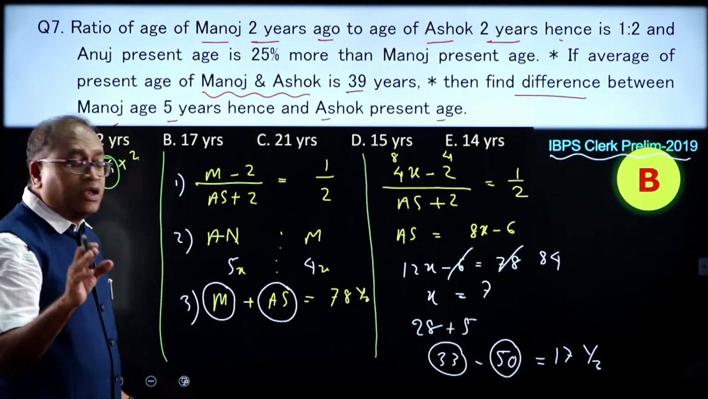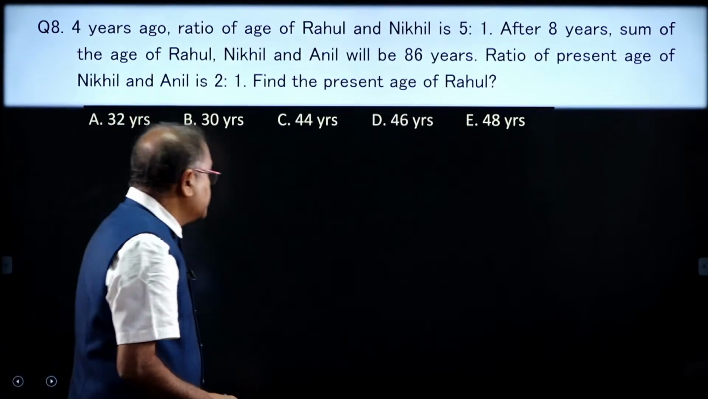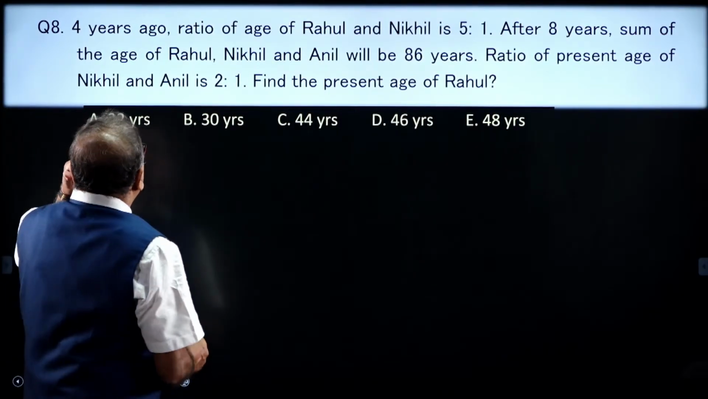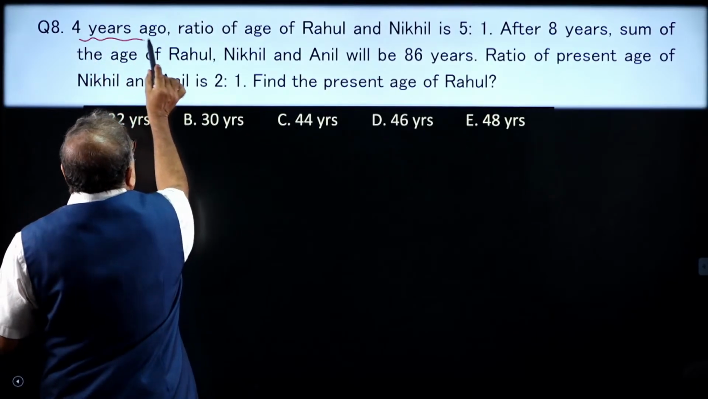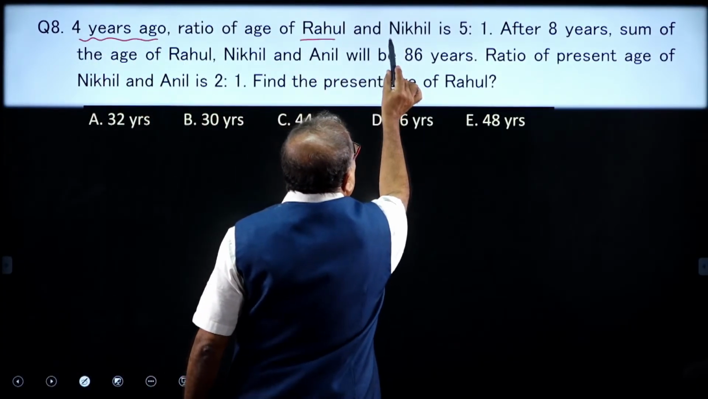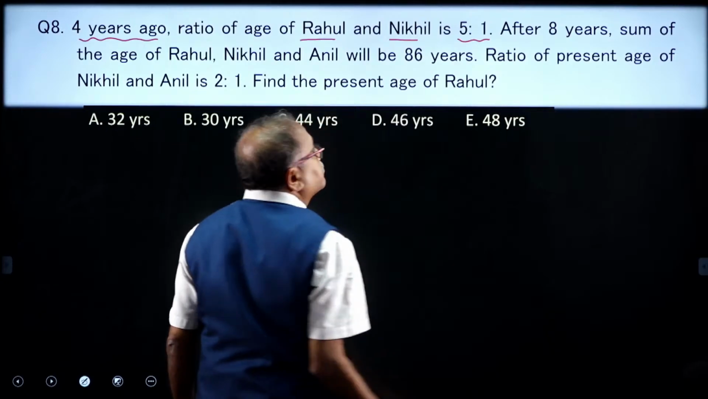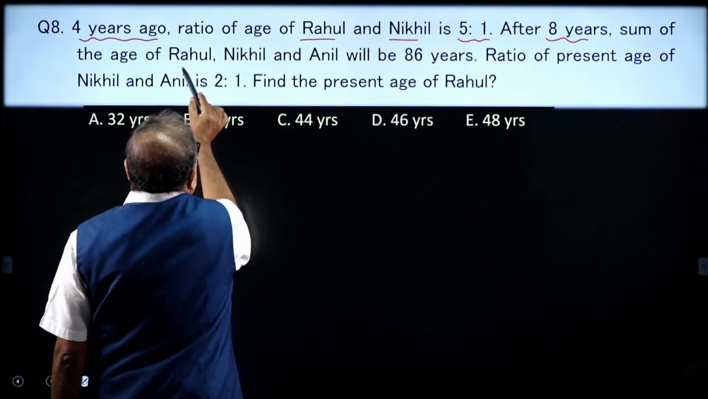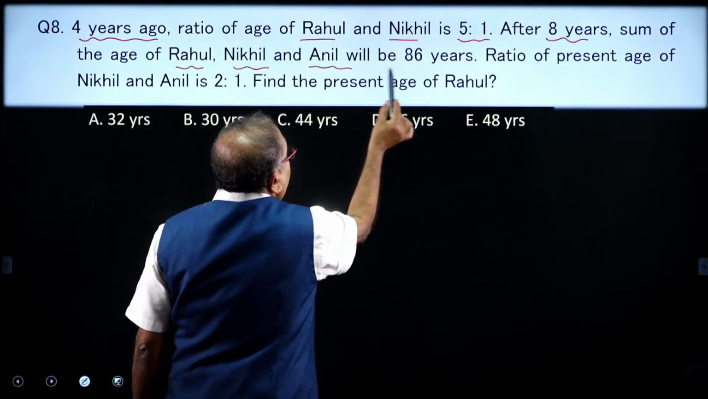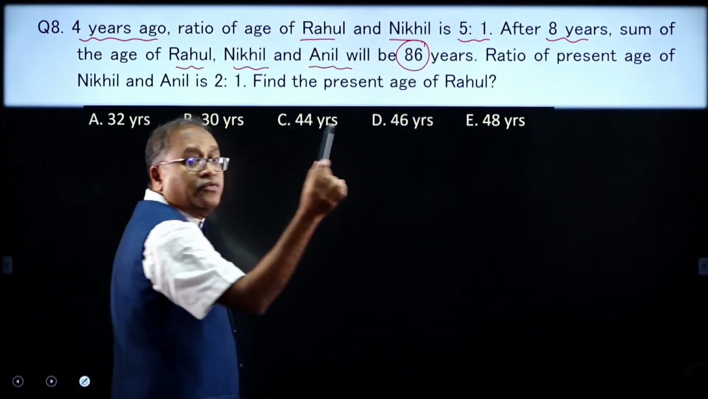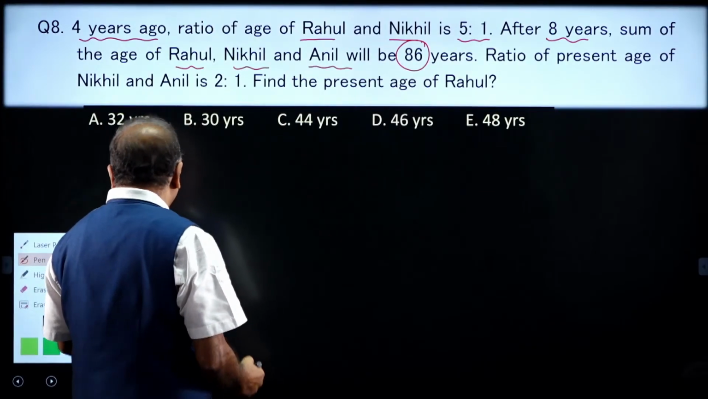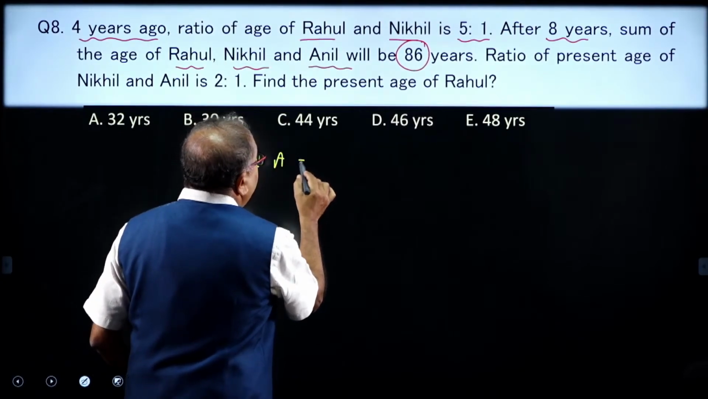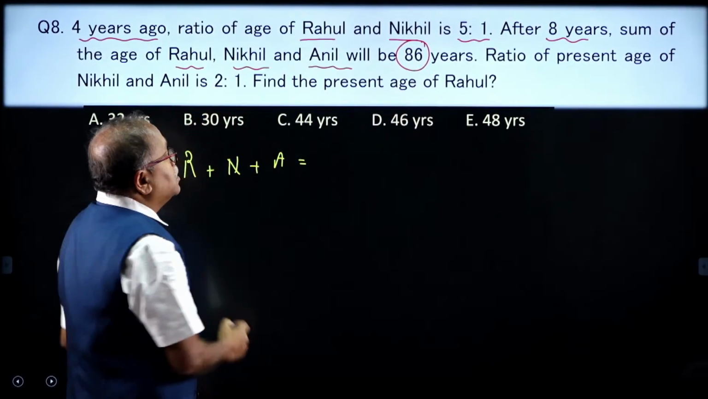Anyhow, the next question on the board is this. Come on, and we will read the question first. 4 years ago, the ratio of the age of Rahul and Nikhil was 5:1. After 8 years, the sum of the ages of Rahul, Nikhil and Anil will be 86 years.